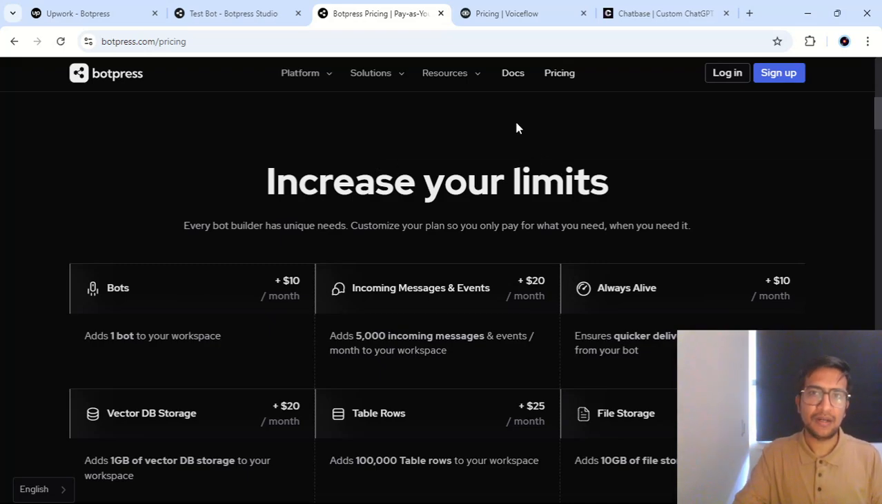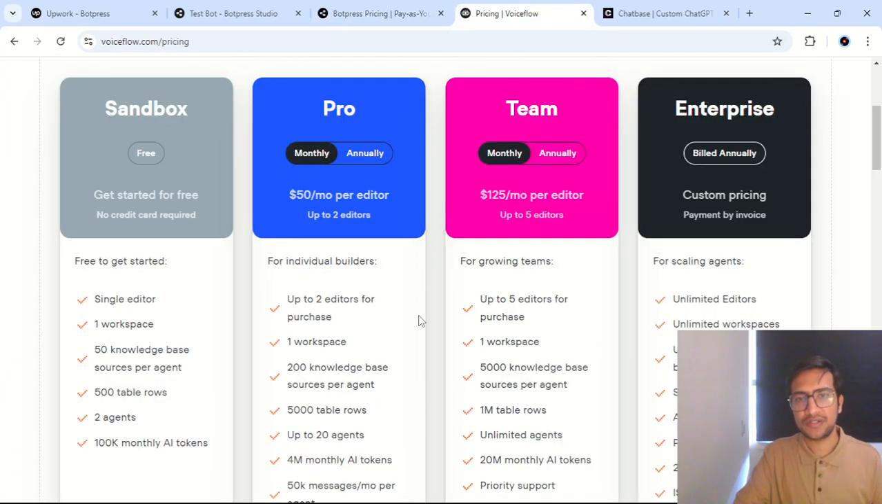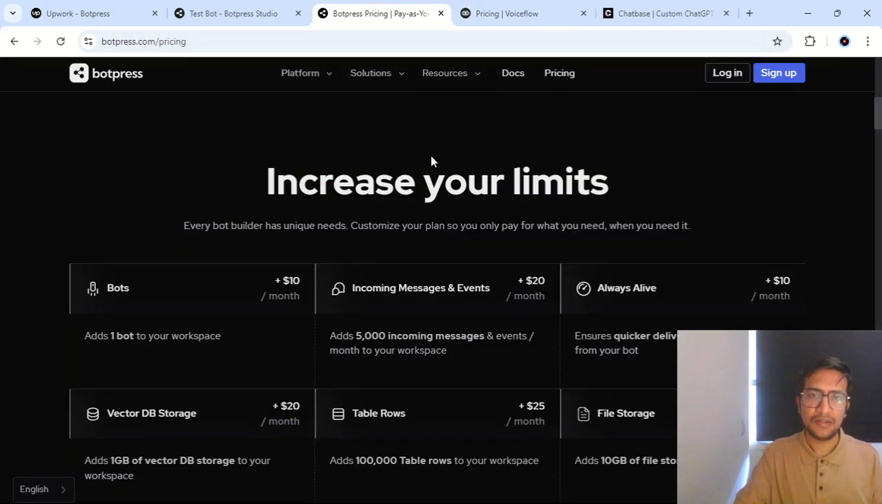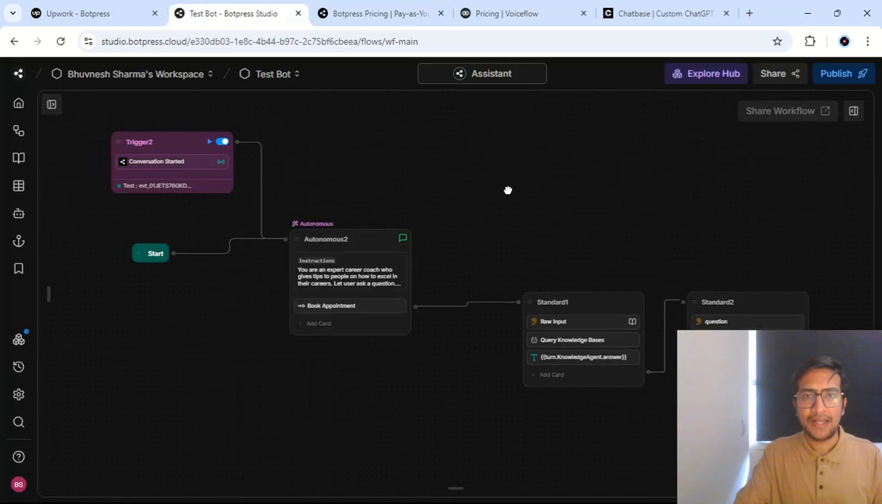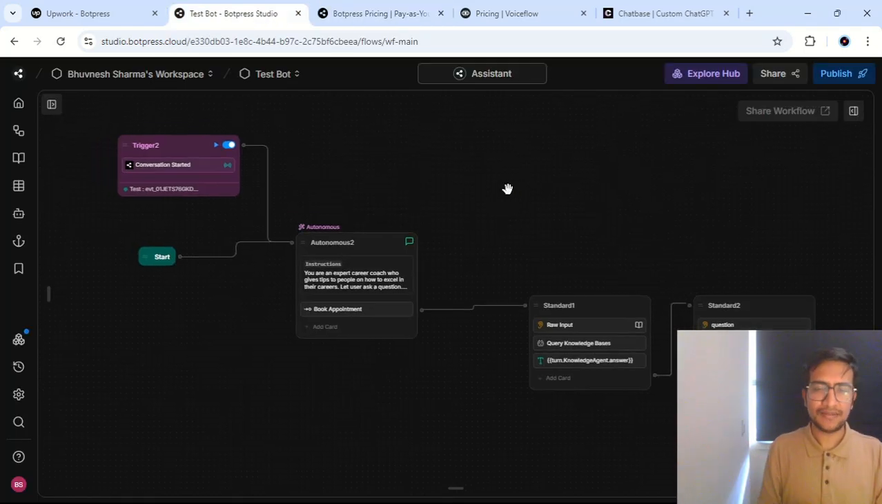So if you get a large enterprise client, it is advisable that you go to VoiceFlow. But if you are just a beginner and you want to choose one platform, I would say BotPress is the one which doesn't cost you much. It actually won't cost you anything if you just use the basic learning. And yeah, so that is it.